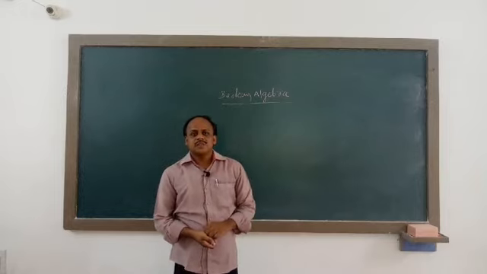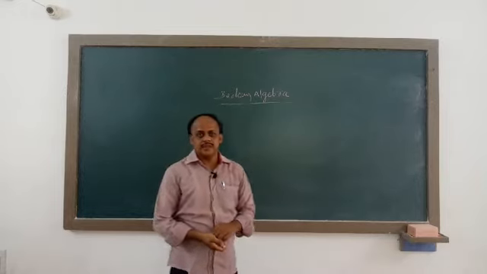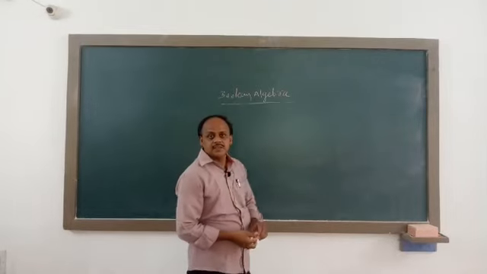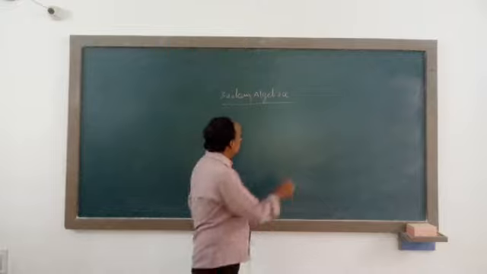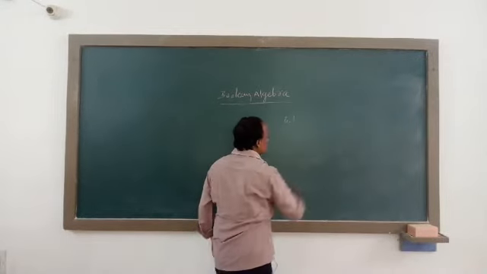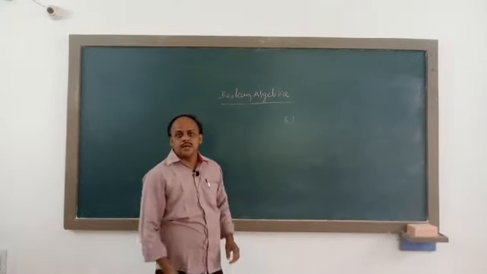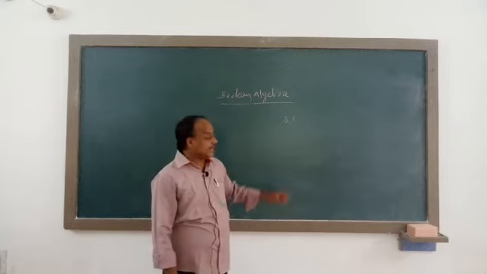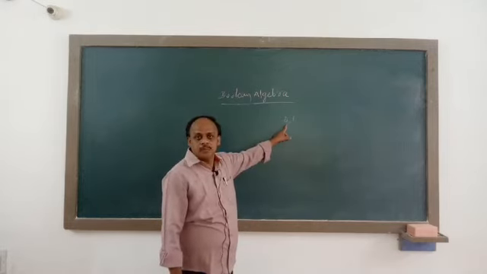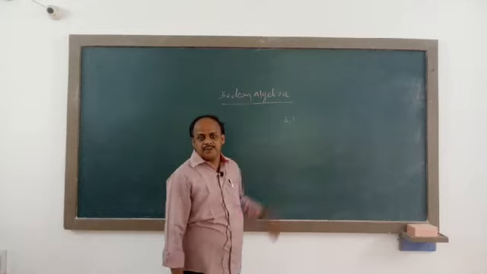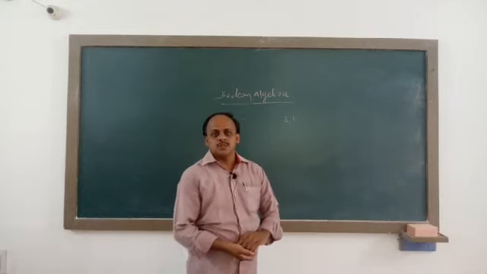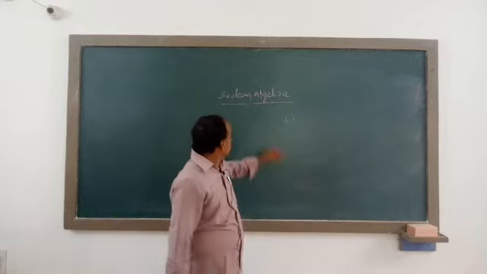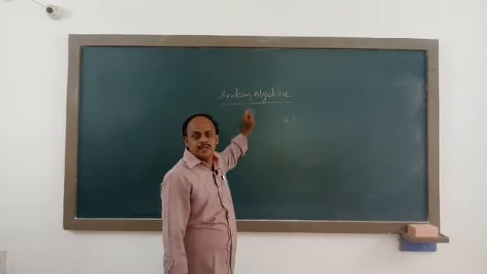Algebra which deals with binary numbers is called Boolean algebra. Binary numbers means the digits 0 and 1. Algebra which deals with the binary values 0 and 1 is called Boolean algebra. The person called George Boole introduced this Boolean algebra.